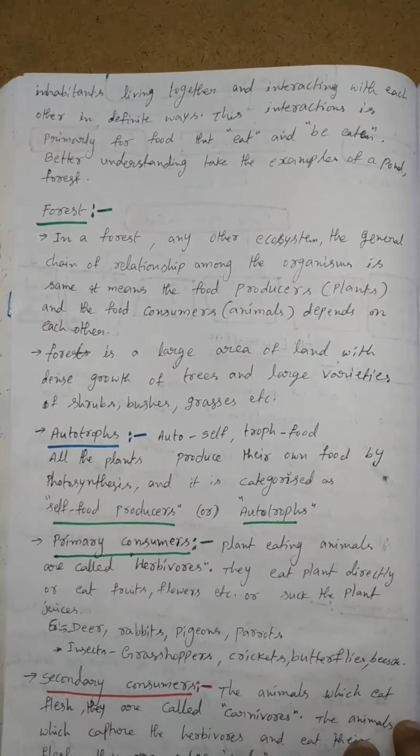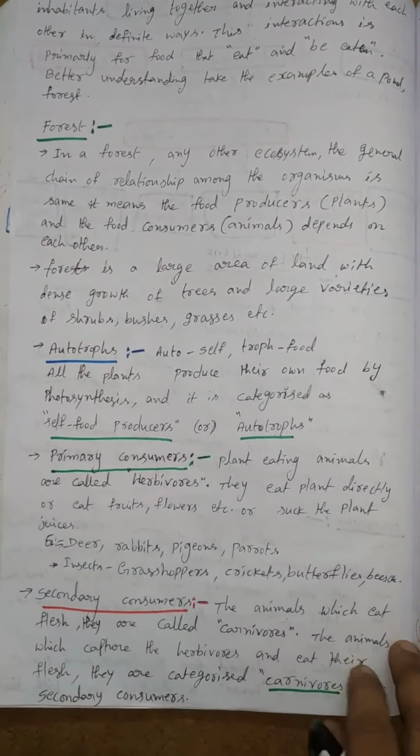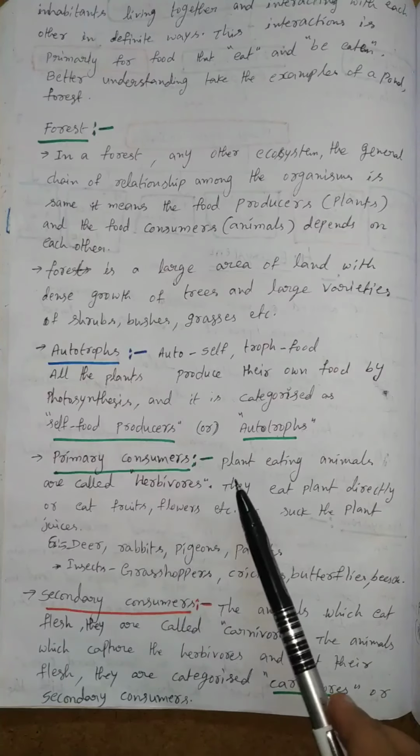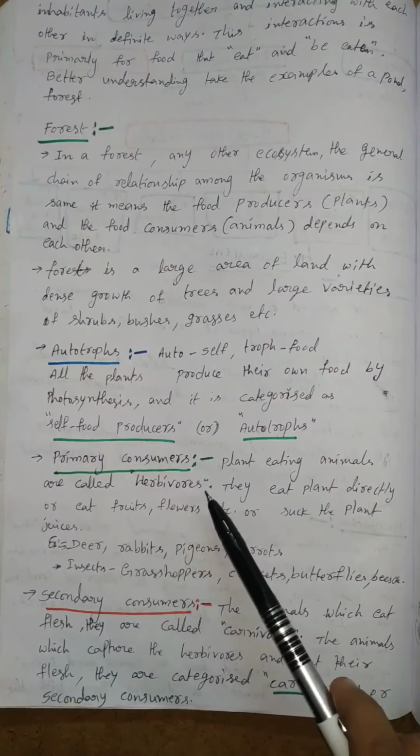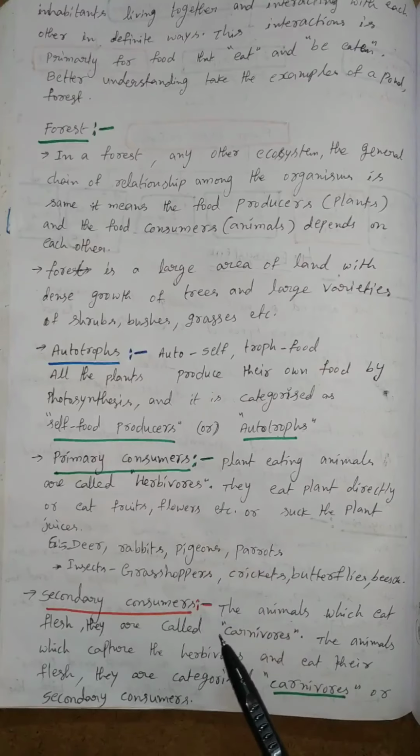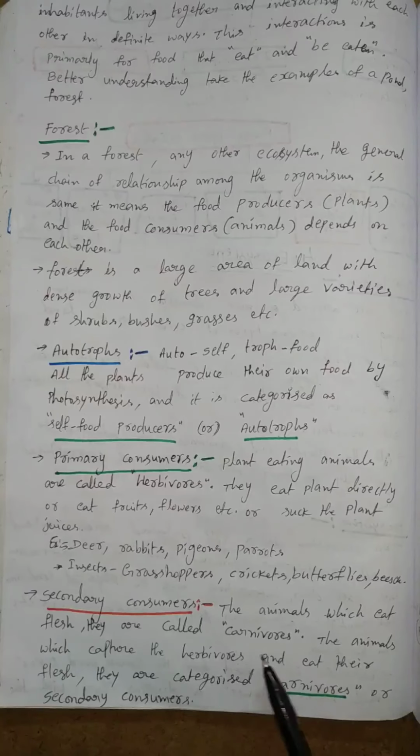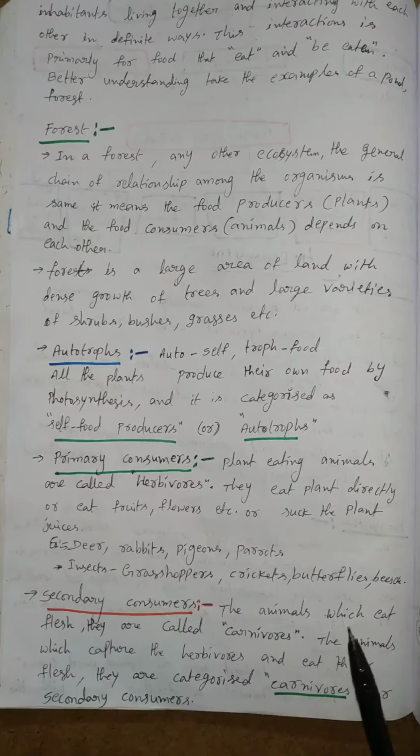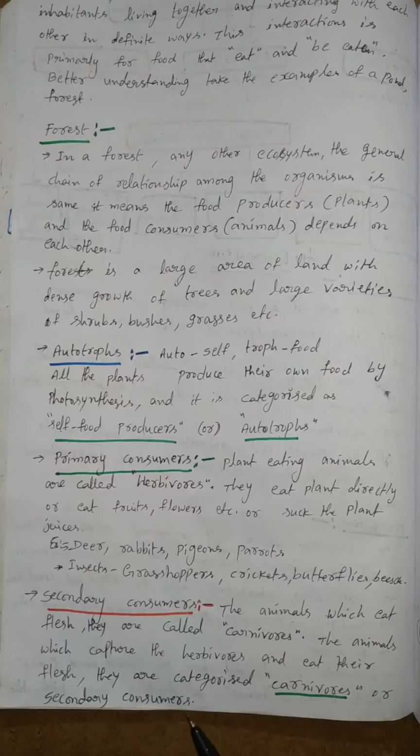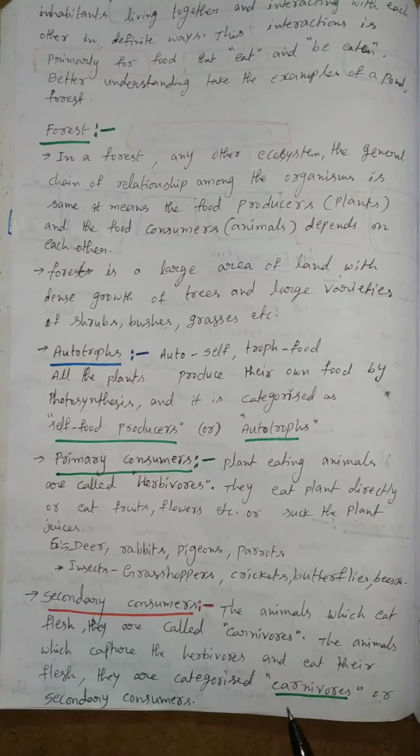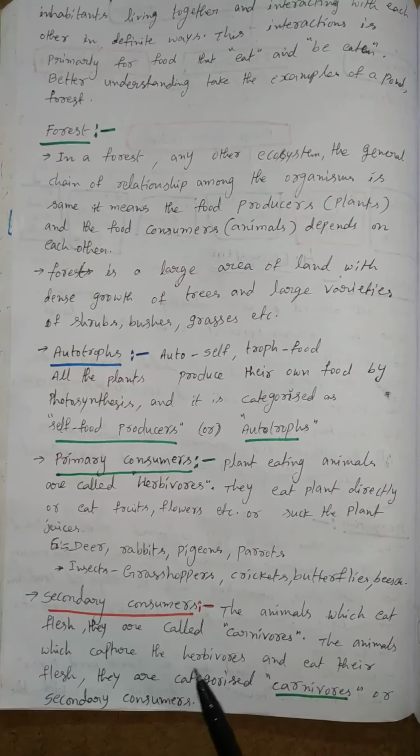Next one, secondary consumer. This is the primary consumer or herbivore. It eats the plants. But secondary consumer means the animals which eat flesh or meat. They are called carnivores. The animals which capture the herbivores and eat their flesh are categorized as carnivores or secondary consumers. Carnivore means flesh eating animals or meat eating animals.